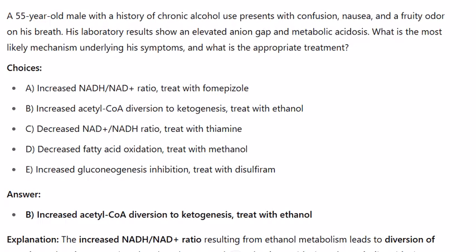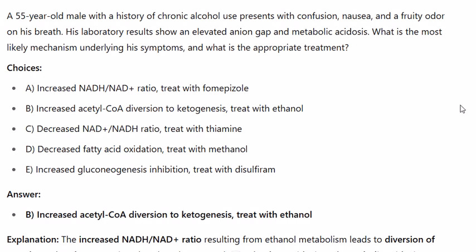Choices: A. Increased NADH-NAD+ ratio, treat with fomepizole. B. Increased acetyl-CoA diversion to ketogenesis, treat with ethanol. C. Decreased NAD+/NADH ratio, treat with thiamine. D. Decreased fatty acid oxidation, treat with methanol. E. Increased gluconeogenesis inhibition, treat with disulfiram.